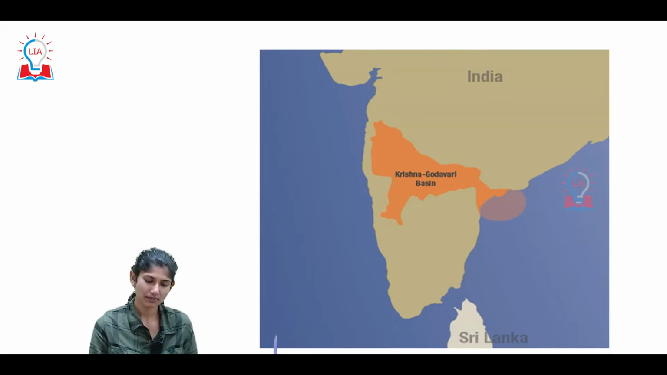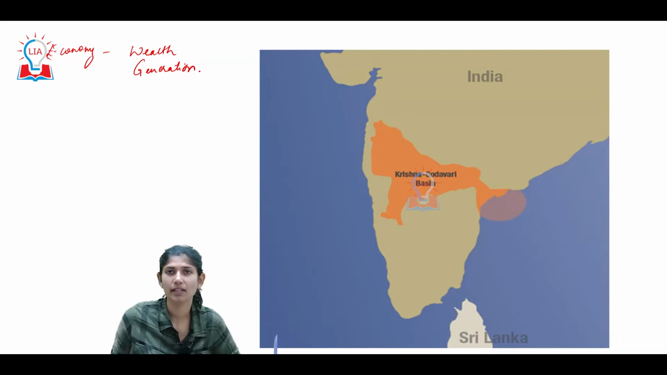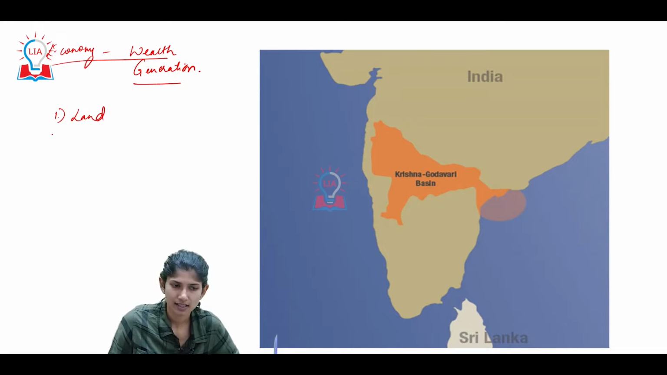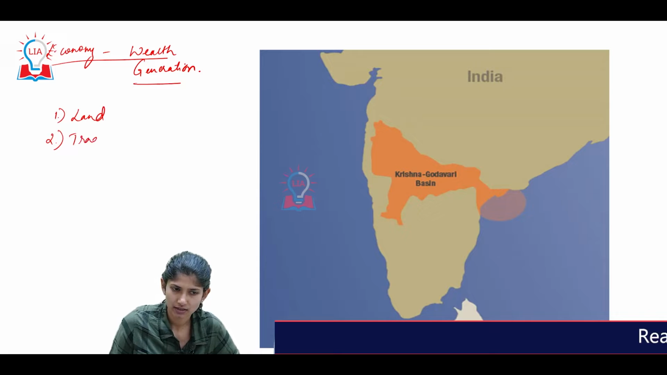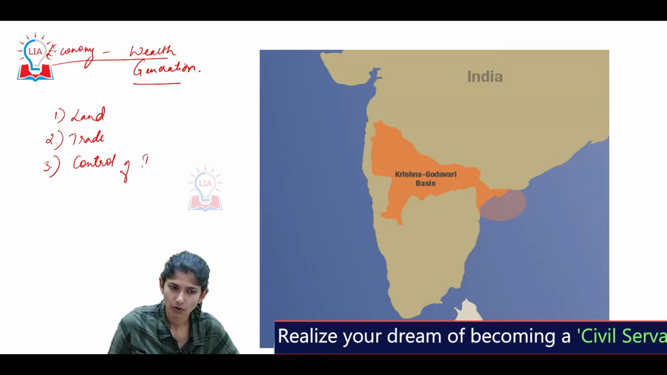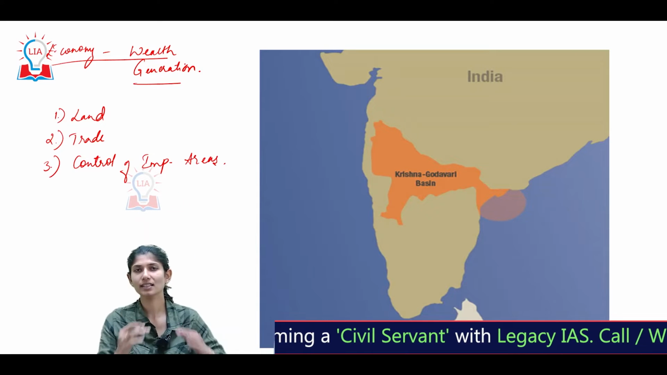Now, see, when we say economy or wealth generation, it was happening based on three things. First, through land. Second, through trade. Third, through control of important areas. We'll discuss each one of these in detail.